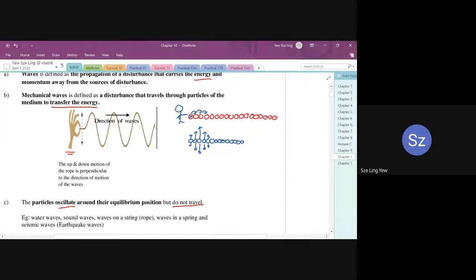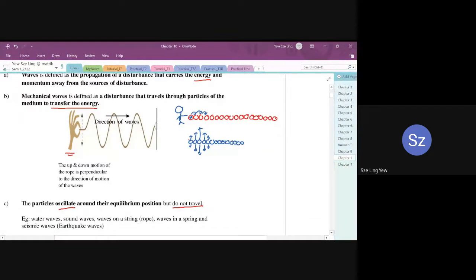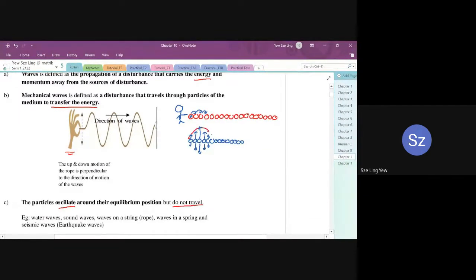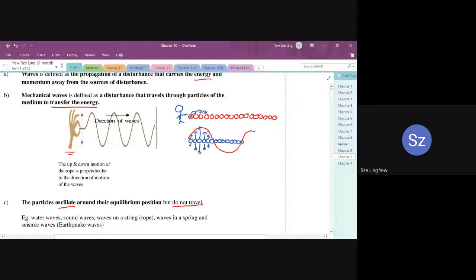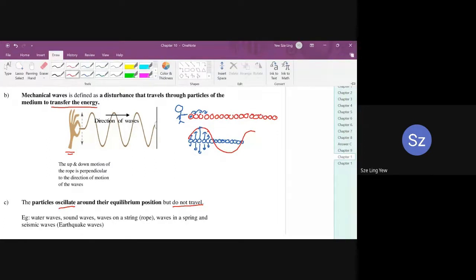When you join their vertical displacements together, that is one of the reasons why we see a wave. The particles oscillate in a vertical motion, and if you join the line together, you are seeing a wave here. So remember, the particle is not moving. The one that is moving is the energy, and the particles are oscillating in a vertical direction. In this chapter, basically you're going to see two types of displacement.